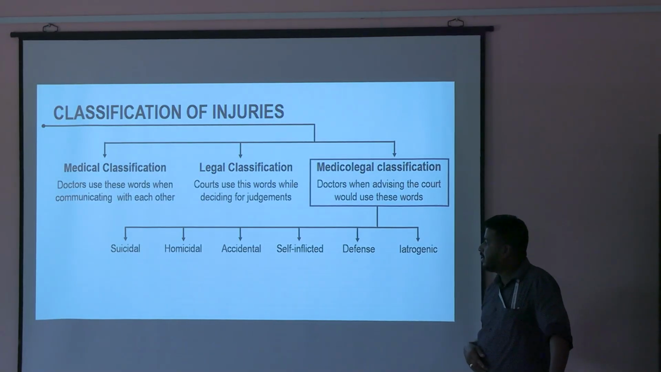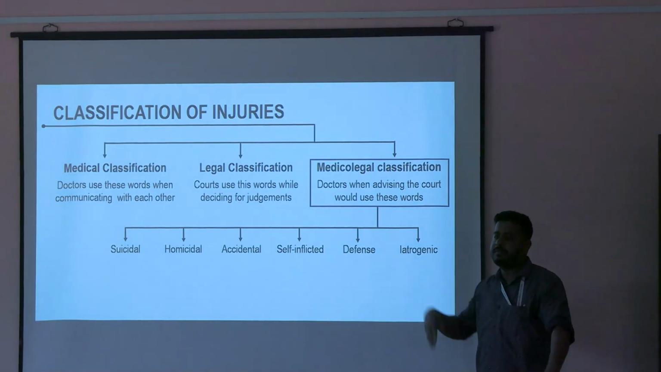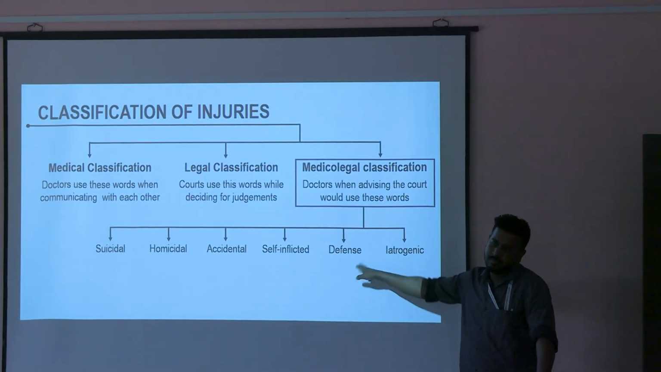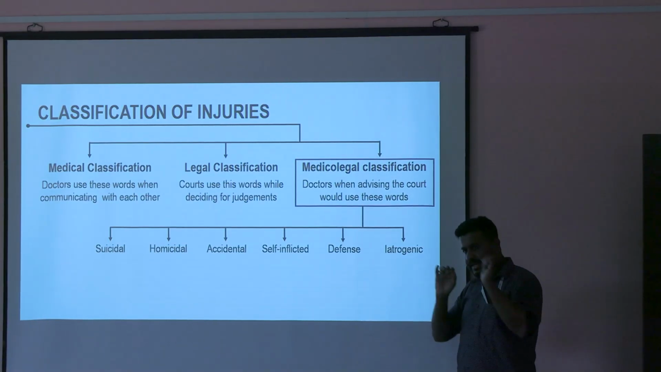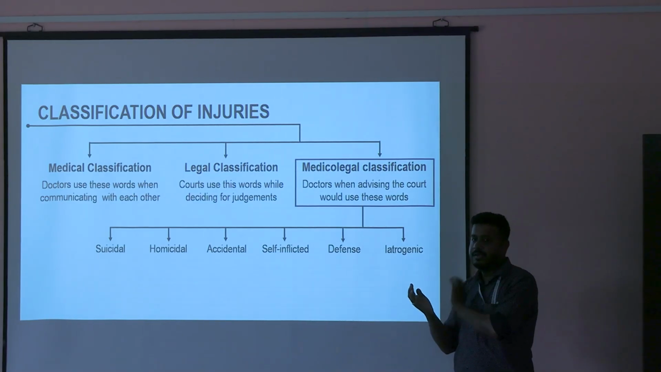Another thing can be self-inflicted or fabricated. I want to file a case against my ex. I will say that she used to abuse me, threaten me and physically torture me. So what I'll do? I'll take a blade, I'll cut my hand and I'll say to the court that this has been caused by my ex. So that is self-inflicted. Defense. You came to hit me. I'll not simply stand. I'll try to defend myself. So in that defense, I'll have some injuries in myself. So that becomes a defense wound.